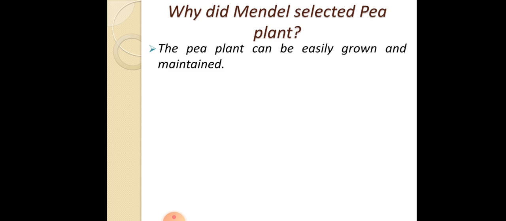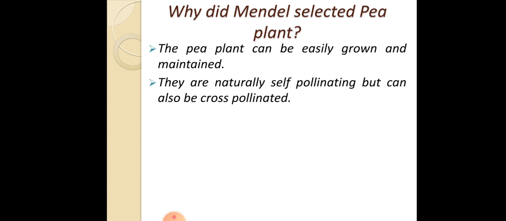The answer would be: the pea plant can be easily grown and maintained. It can be grown anywhere. They are naturally self-pollinating but can also be cross-pollinated. It has several contrasting characters, like tall and dwarf plants, round and wrinkled seeds, and flower color, where some have violet flowers and some have white flowers.